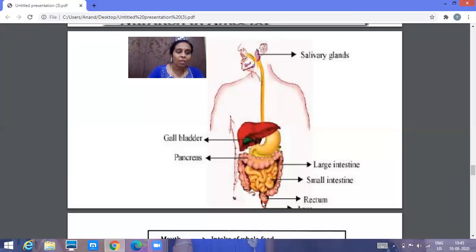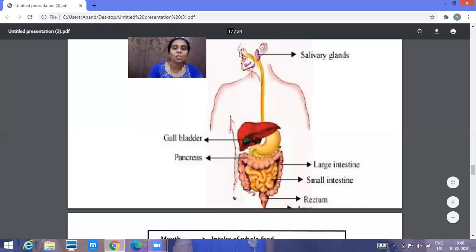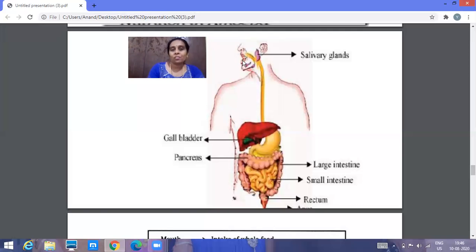Now we'll see one by one what accessory glands help in digestion. Here you can see the liver. The liver also helps in digestion, because the liver secretes a juice called bile juice, which helps in digestion. Then here you can see the pancreas, a leaf-like structure. This pancreas also helps in digestion. So these are some of the accessory glands. Apart from that, in the buccal cavity itself, you have the salivary glands, which also help in digestion. Now we'll see one by one what changes occur in each part of the digestive system.